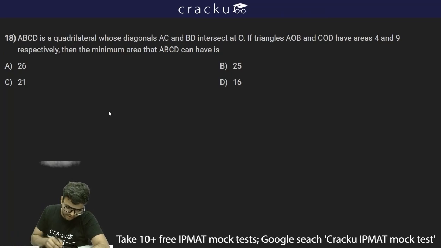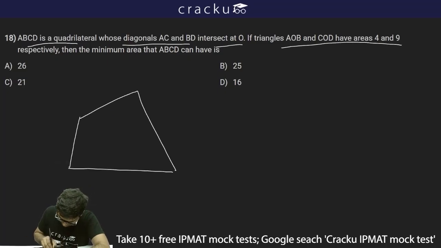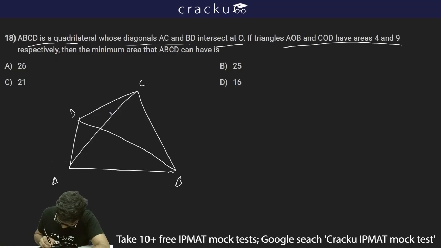The next question is saying if ABCD is a quadrilateral whose diagonals AC and BD intersect at O, and triangles AOB and COD have areas 4 and 9 respectively. So let's say this is some quadrilateral ABCD, and there is AC and BD which are intersecting at O, and it is given that the area of AOB is 4 and COD is 9.